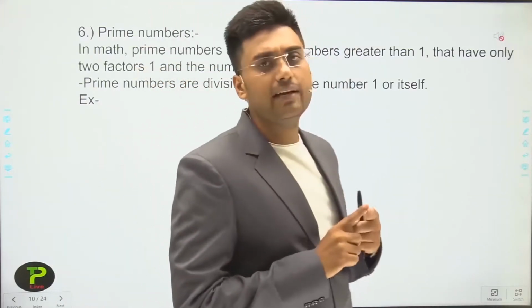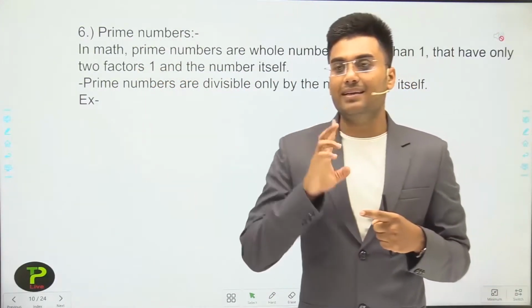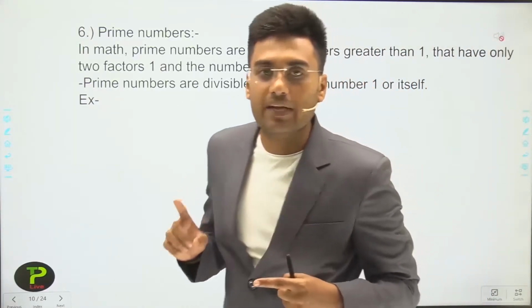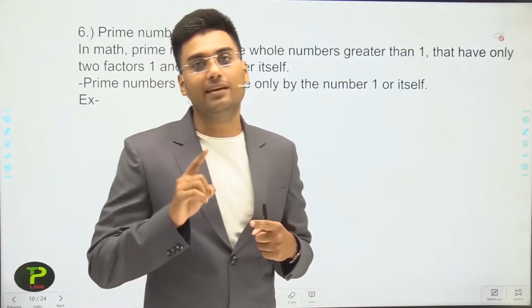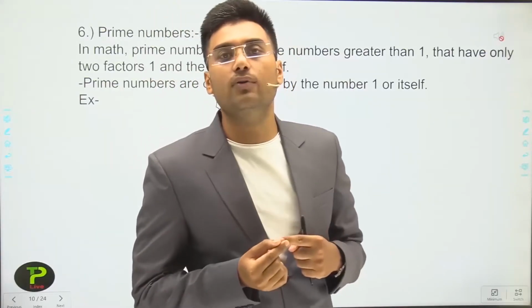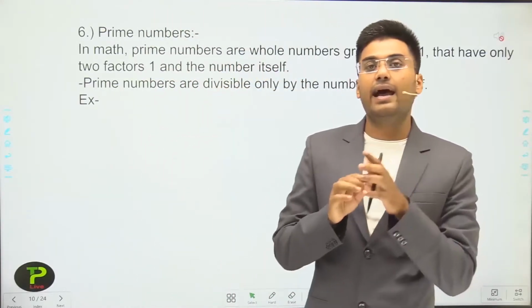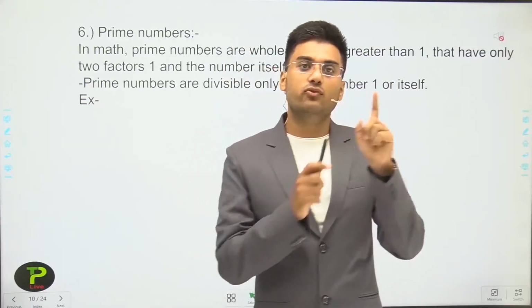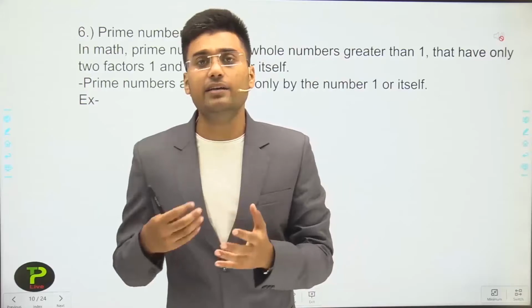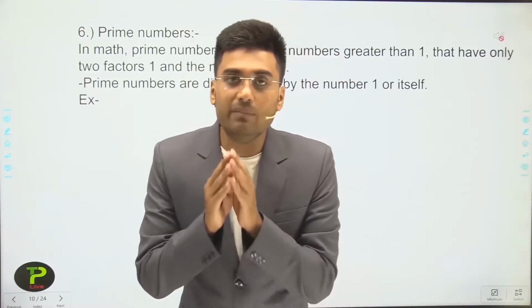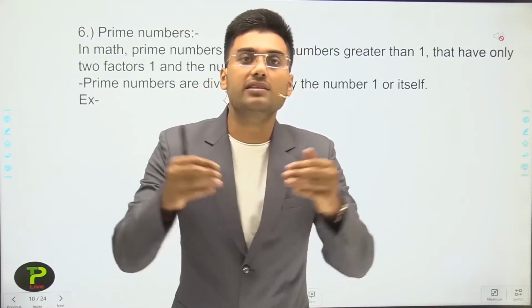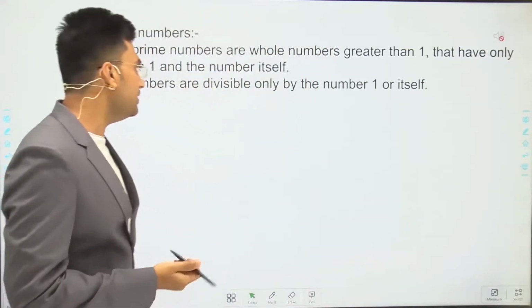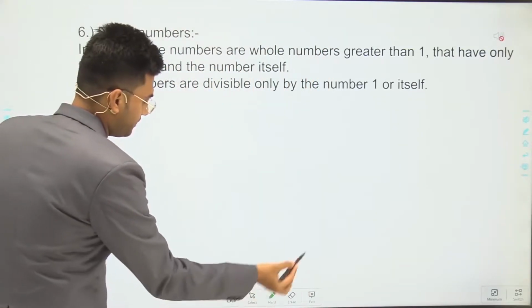The first criterion for a prime number is that it is greater than 1, which means 1 is not a prime number. Then the next criterion is that it has only two factors, that is 1 and the number itself. What it means is that a prime number cannot be further divided into smaller natural numbers. Let us understand with one example.